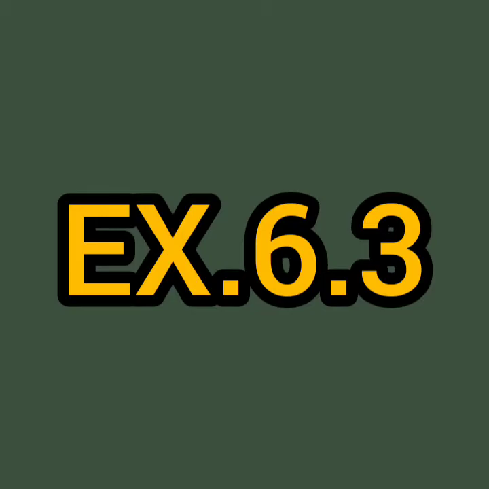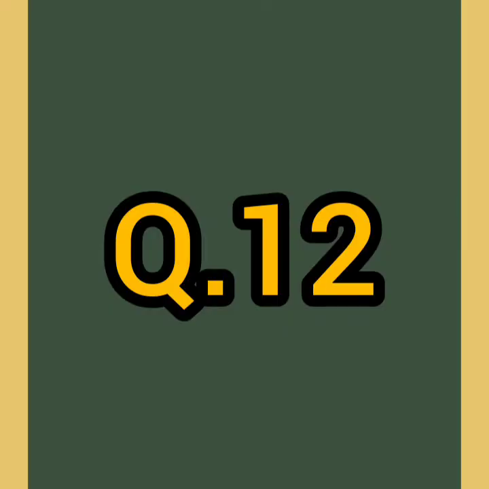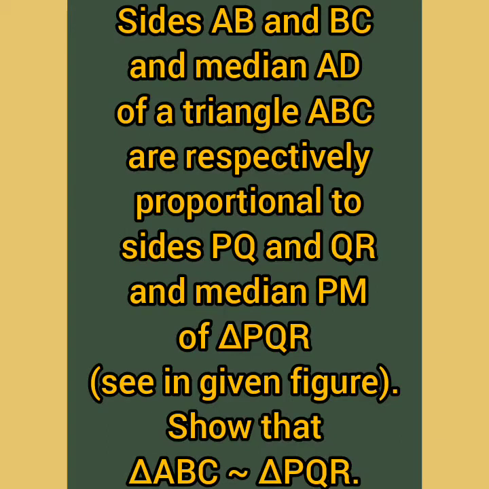Okay, dear students, exercise 6.3, triangle chapter, question number 12. What we are given in the question, let me read it for you. Sides AB and BC and median AD of a triangle are respectively proportional to the sides PQ and QR and median PM.